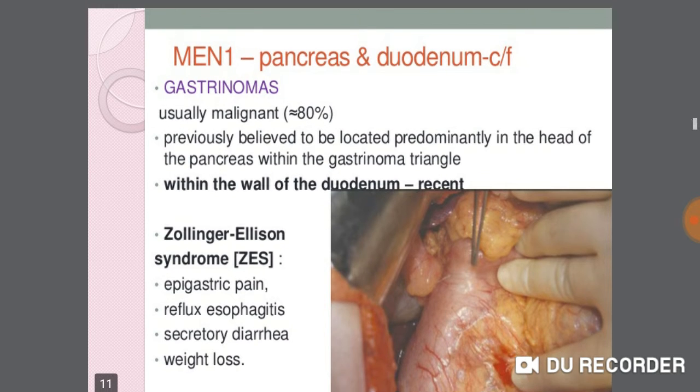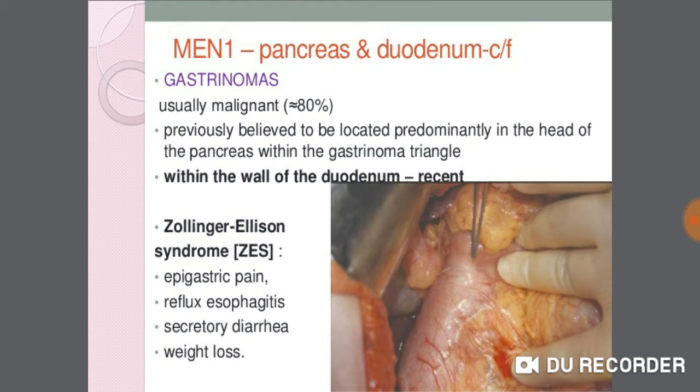MEN 1 gastrinomas are usually malignant, approximately 80%, previously believed to be located predominantly in the pancreas within the gastrinoma triangle, but also within the wall of the duodenum. Zollinger-Ellison syndrome, that is ZES, manifests symptoms like epigastric pain, reflux esophagitis, secretory diarrhea, and weight loss.